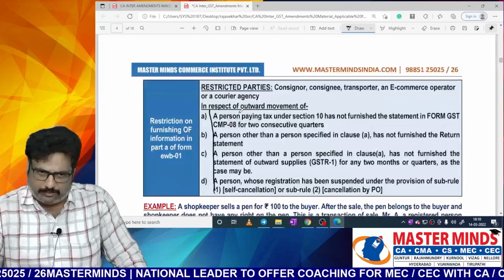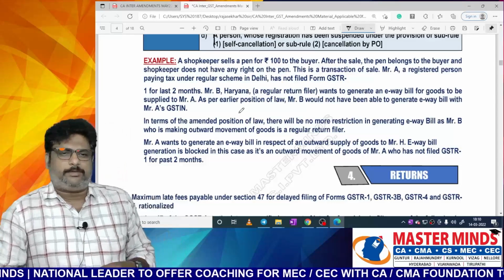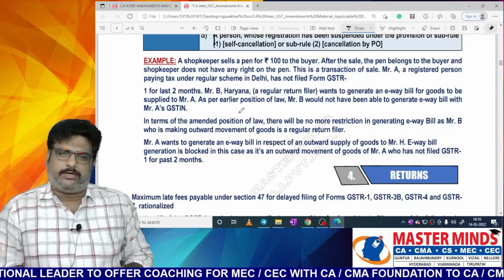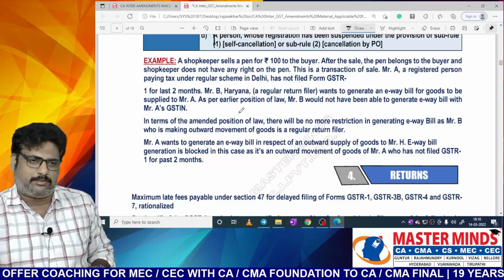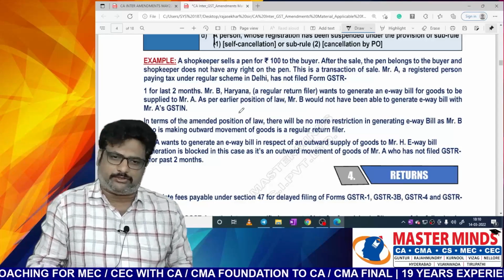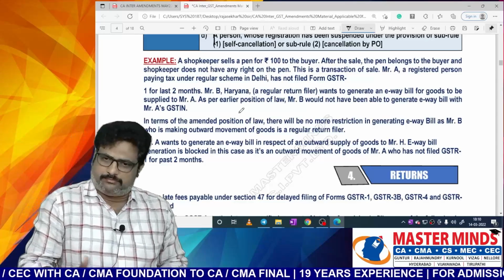Example, a shopkeeper sells a pen for 100 rupees to the buyer. After the sale, the pen belongs to the buyer and the shopkeeper does not have any right on the pen. This is the transaction of sale. Yes, we know that.